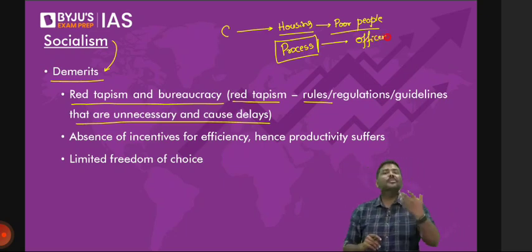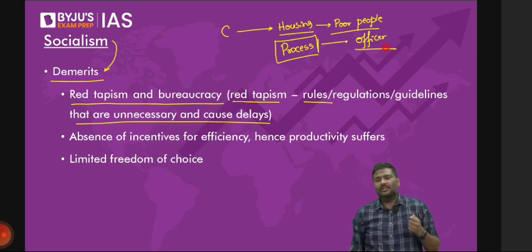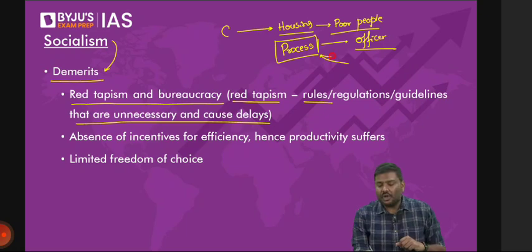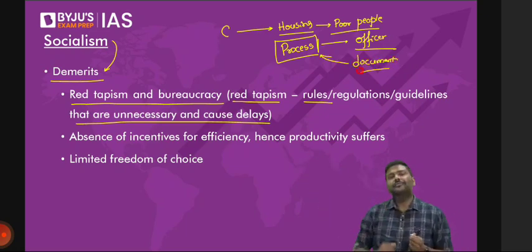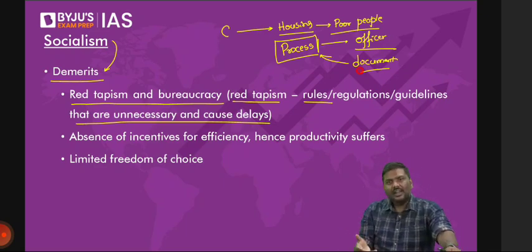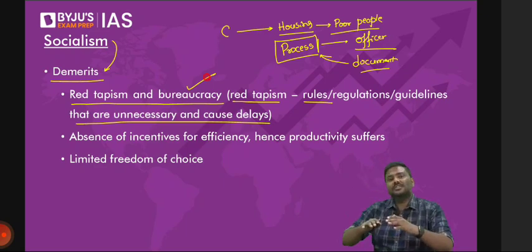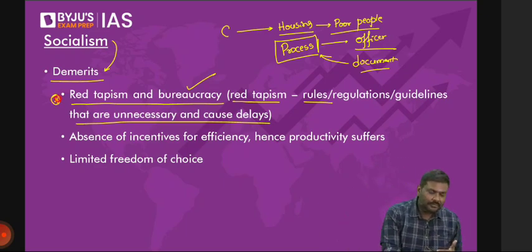Now, how many of you think this officer is just waiting for you to go to them to sign the certificate and hand it over to you? How many of you think government officers actually work like that? You go to that officer, the officer says, I need one more document. Please go to that officer, get me one more document. If this kind of system is put in place, with government officials, that is basically bureaucracy, this will cause a lot of delays in the system. It will also lead to a lot of corruption in the system. That is one demerit.